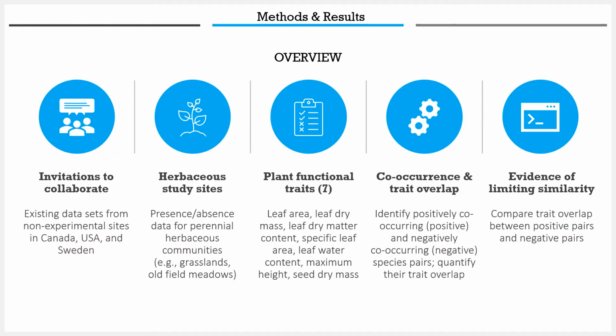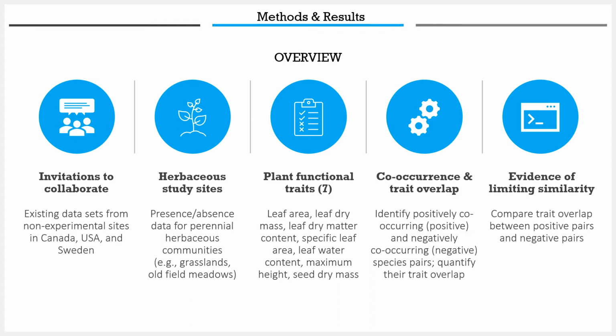We extended invitations for collaboration to researchers in Canada, the United States, and Sweden, who added non-experimental study sites consisting of perennial herbaceous species. Our collaborators contributed plot-level presence-absence data, as well as any accompanying trait data for their species. We included 7 traits in our analyses: leaf area, leaf dry mass, leaf dry matter content, specific leaf area, leaf water content, maximum height, and seed dry mass.